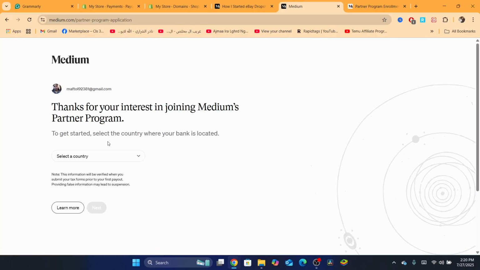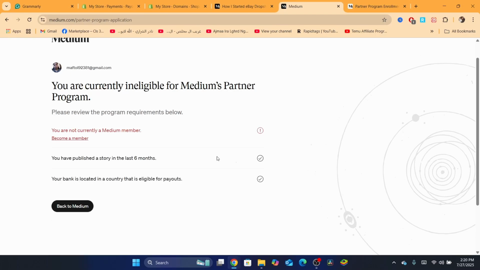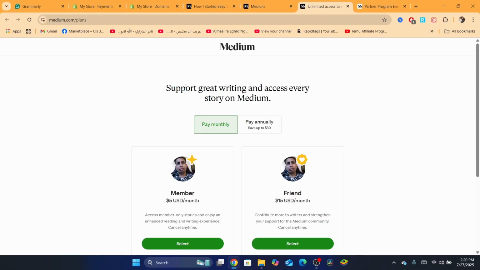Okay, so when you click on apply now, you just need to select the country. In my case it's currently United States. After that you want to click on next. It says here you are not currently a Medium member. Just click on become a member, and here you want to click here. It says you can either pay monthly or yearly. So monthly is $5 a month.